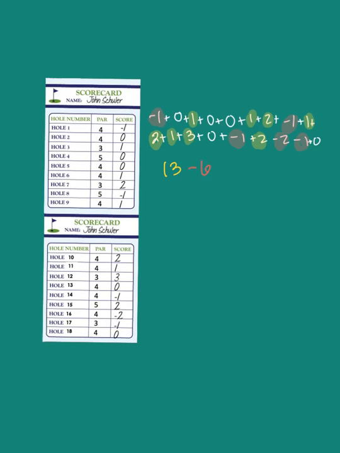So if I add 13 and -6, I'm going to get 7. And now I'm going to divide that by 18. And that's going to get me 0.38 repeating, so I'm going to round it to 0.39. So the average strokes to par is 39 hundredths.